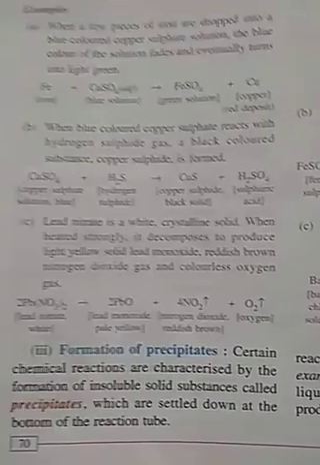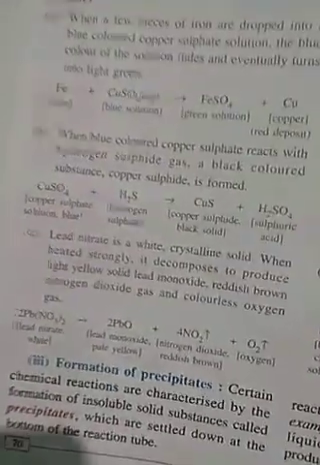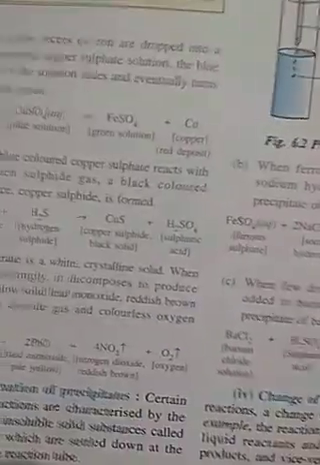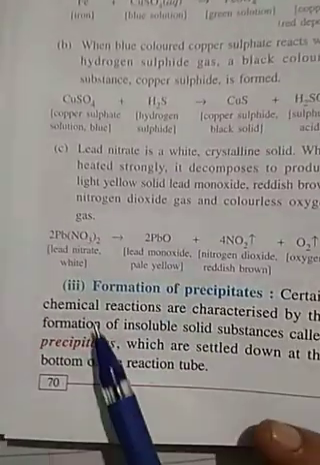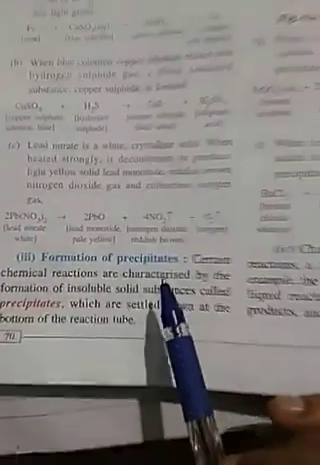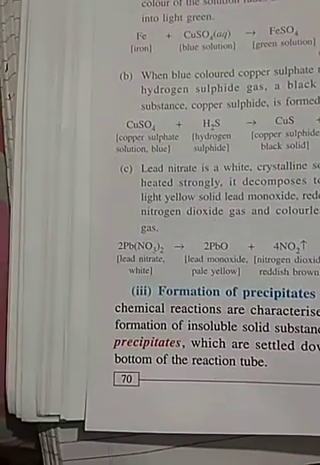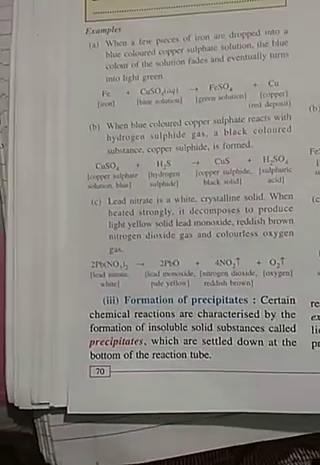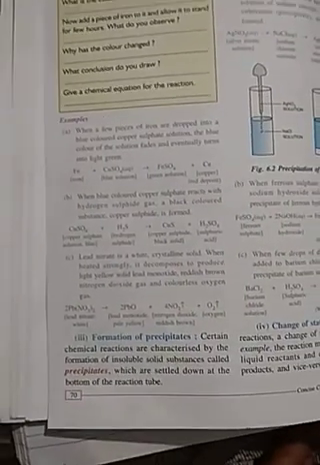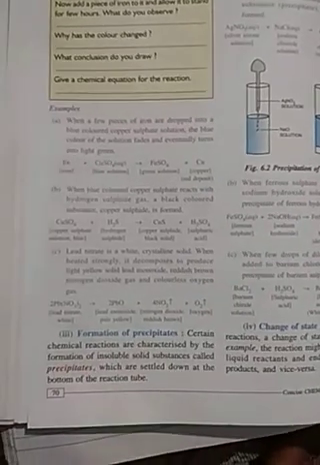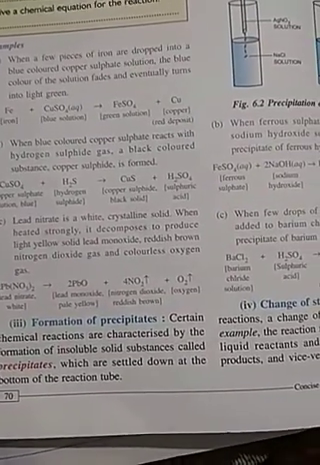See that there is a change of color. Then, not in all, but some of the chemical reactions, there may be a formation of precipitate. What is precipitate? During some reactions, one insoluble substance is formed. That insoluble substance is known as your precipitate, and such reactions are called precipitation reactions.